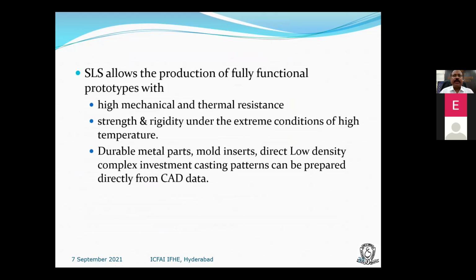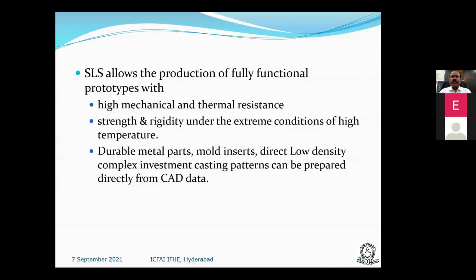So the title is 3D printing from prototyping to production. For example, if you want to have the functionality directly from the 3D printer, the only thing is we need to verify where you are operating: the operating temperature and what loads are coming.